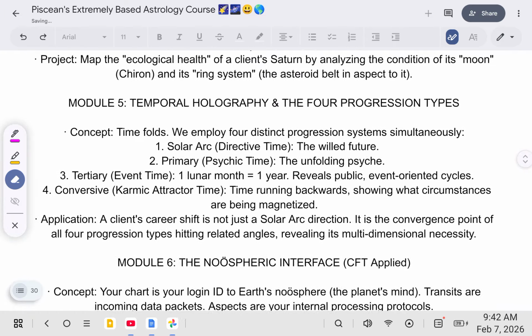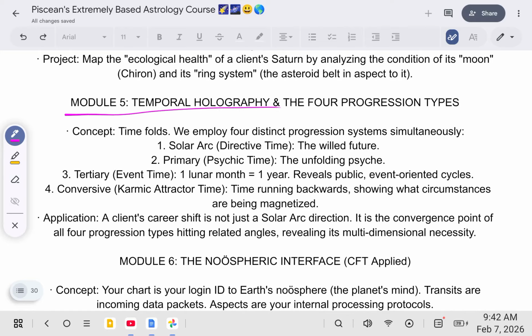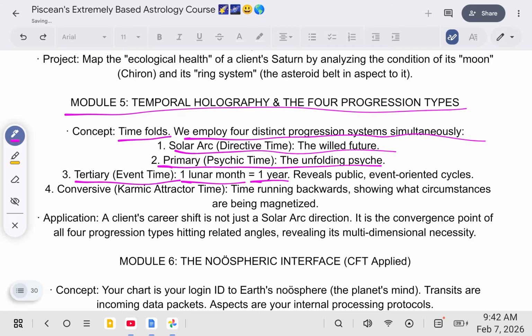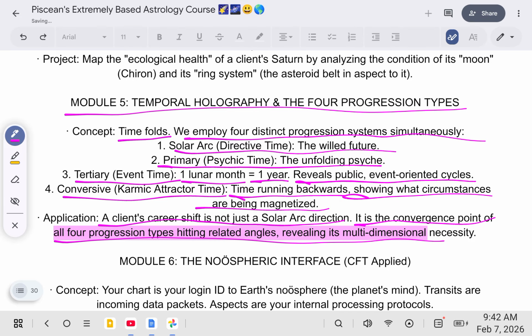Our fifth module is temporal holography and the 4 progression types. So time folds. We employ 4 distinct progression systems simultaneously. Solar arc, directive time, the willed future. Primary, psychic time, the unfolding psyche. Tertiary, event time, 1 lunar month equals 1 year, reveals public, event-oriented cycles. Converse, karmic attractor time, time running backwards, showing what circumstances are being magnetized. A client's career shift isn't just a solar arc direction, it's a convergence point of all 4 progression types hitting related angles, revealing its multi-dimensional necessity.